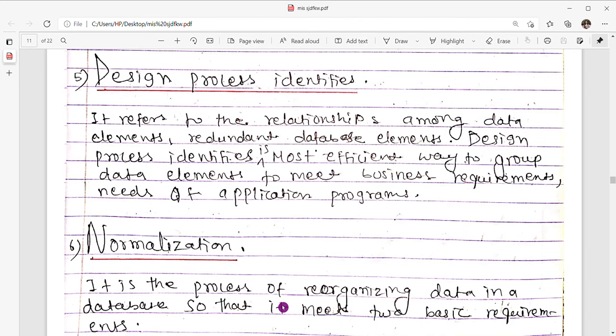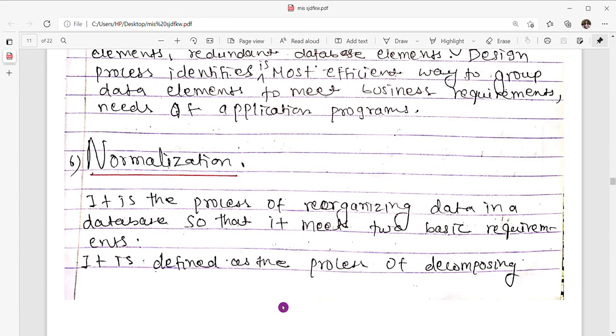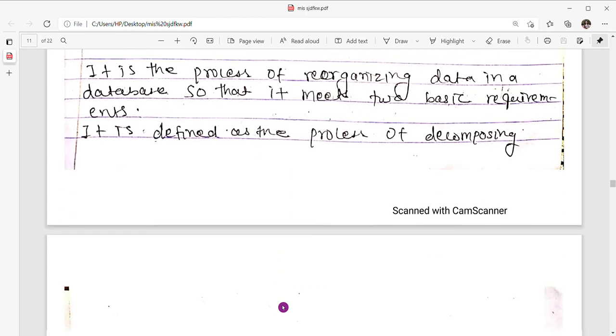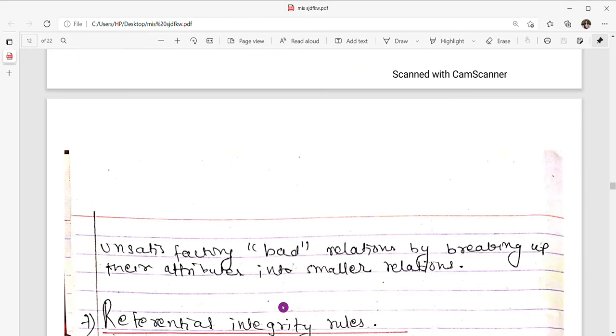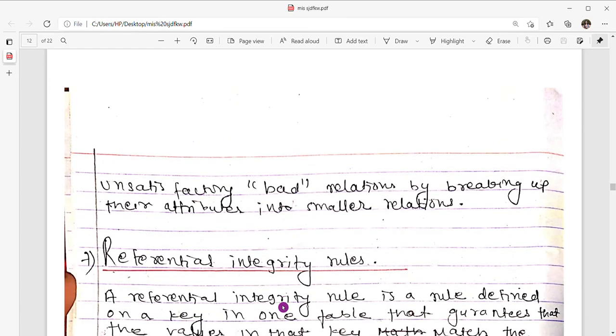And now the sixth one is normalization. Normalization is the process of reorganizing the data in a database so that it meets two basic requirements. Normalization is also defined as the process of decomposing unsatisfactory, that is bad, relations by breaking up their attributes into smaller relations.